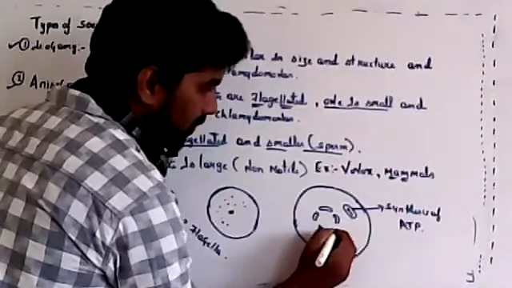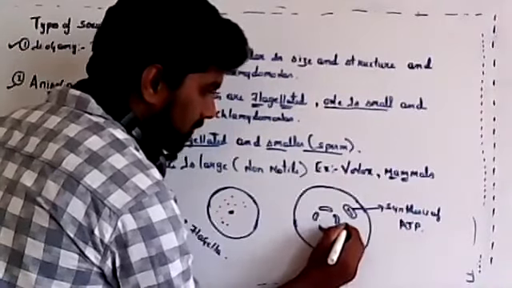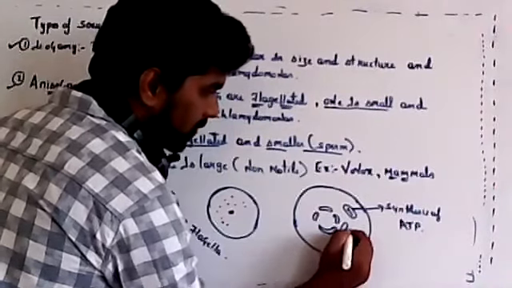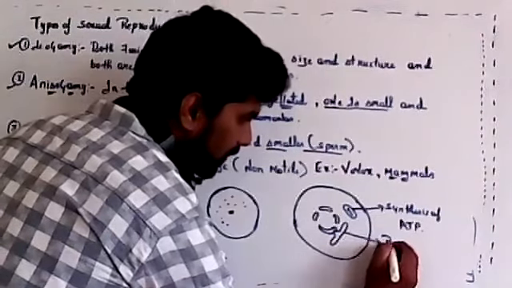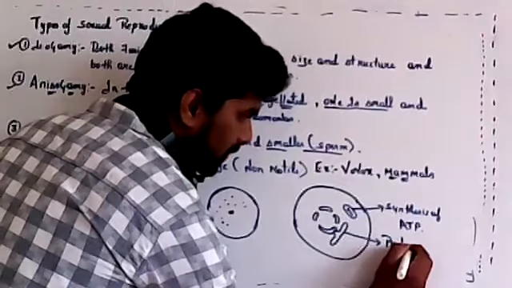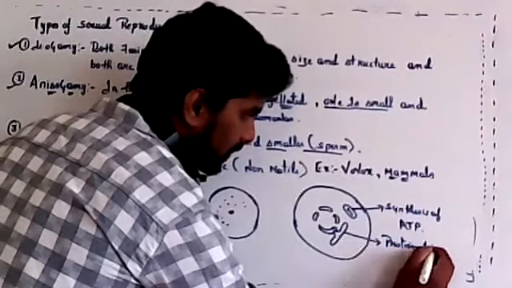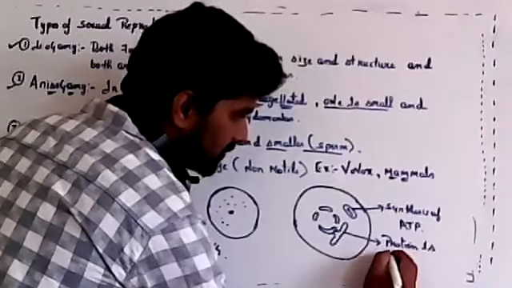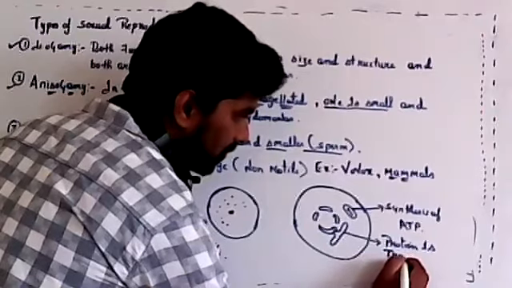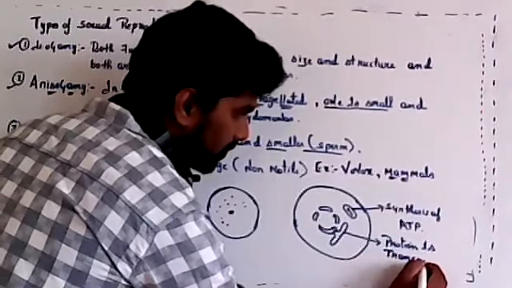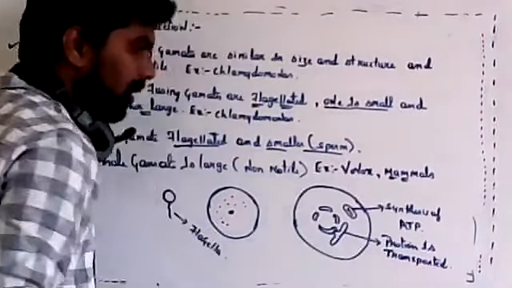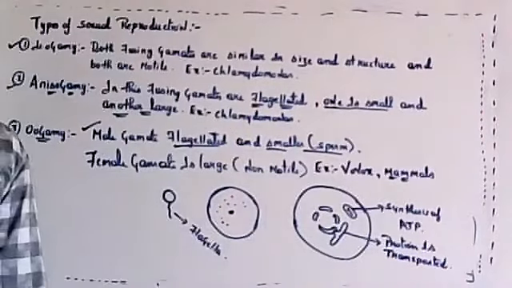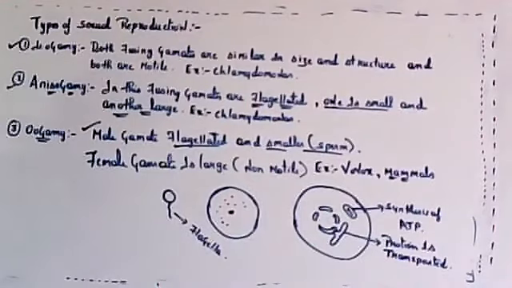Then we have the Golgi complex, where protein is also transported. Whatever protein is synthesized is transported through the endoplasmic reticulum. So organelles will be present inside the cytoplasm.